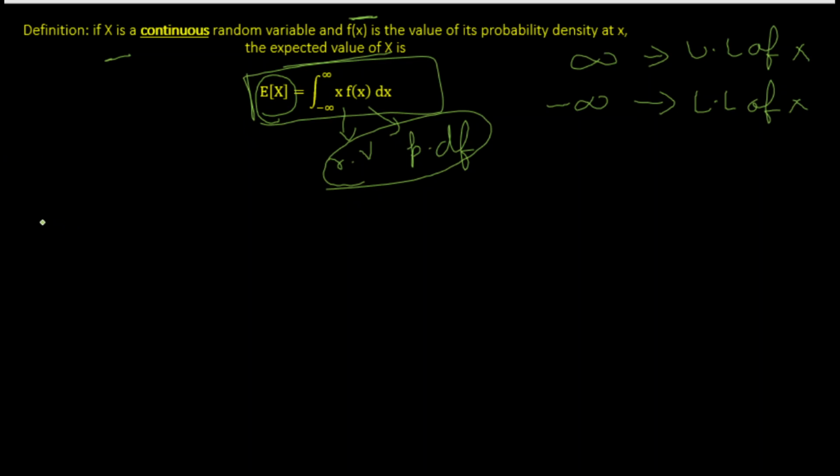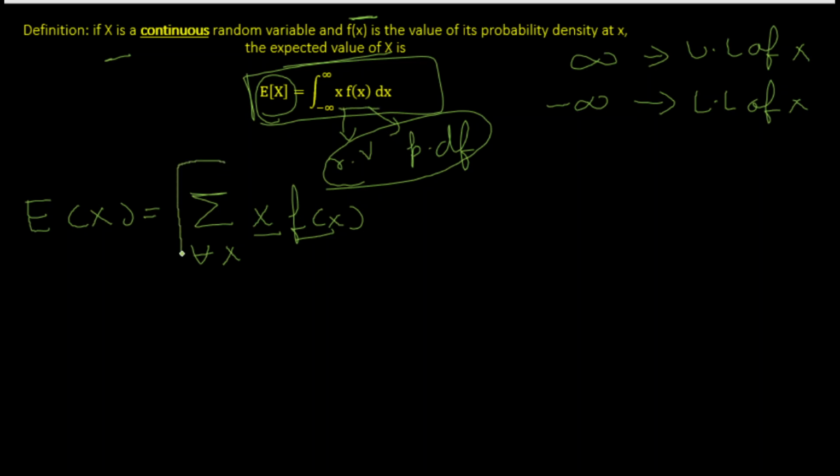To understand this, we first need to recall the definition in the case of a discrete random variable. We know that expectation was given by summation, which is just adding up x f(x) for all the values of x. Now x and f(x) are also present in the continuous case. The only thing different is that the summation is being replaced by integration.